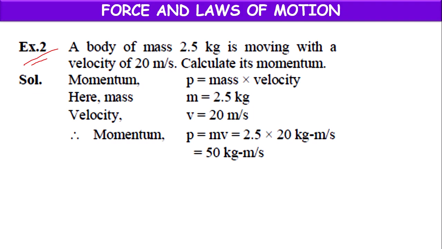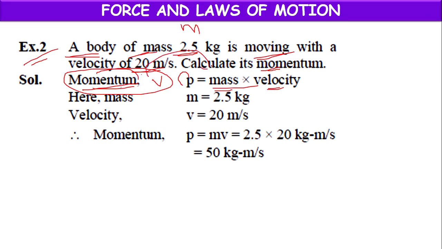Next, example 2. A body of mass 2.5 kg, M value 2.5 kg, is moving with a velocity of 20 meter per second, v value 20 meter per second. Calculate its momentum. The formula of momentum is mass into velocity, because it is a product of mass and velocity.